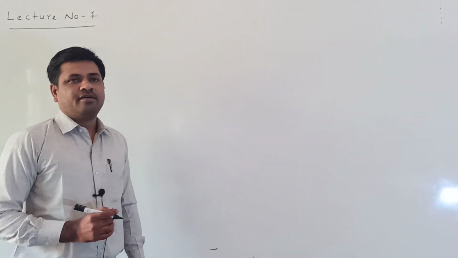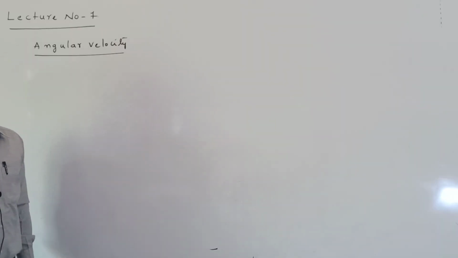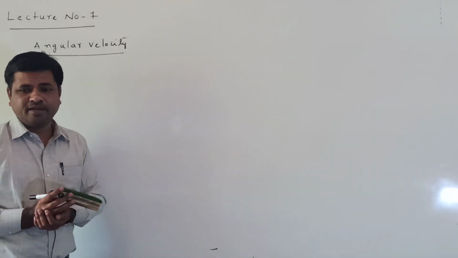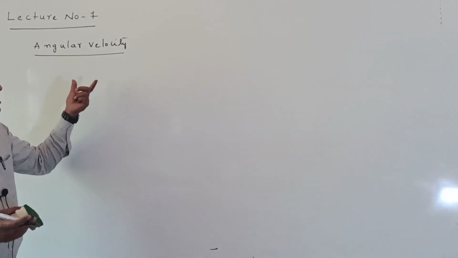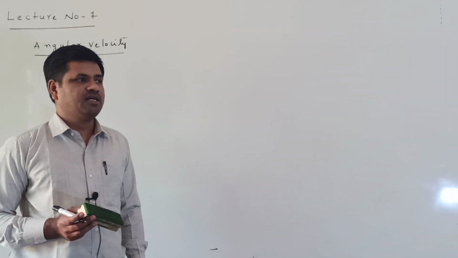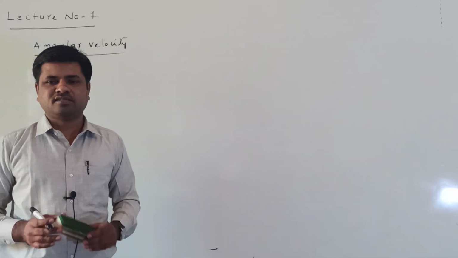Here today we will discuss what is the angular velocity. Now, what is the angular velocity? Two types of angular velocities are there. One is called the average angular velocity, another one is called the instantaneous angular velocity.